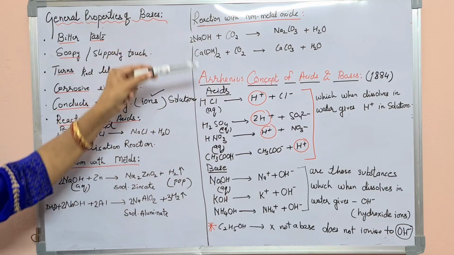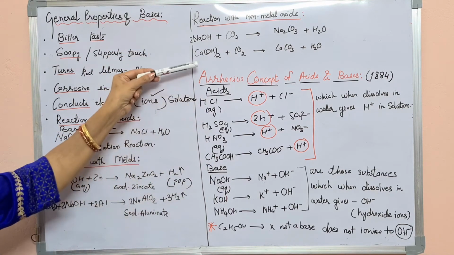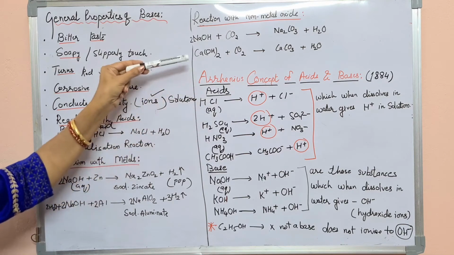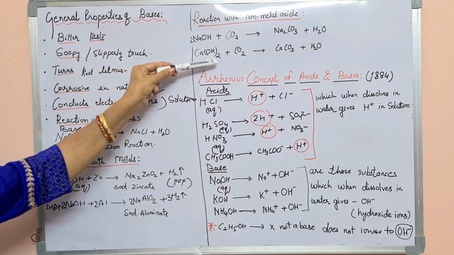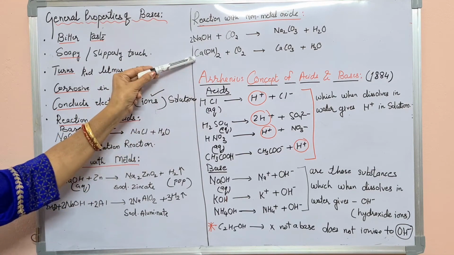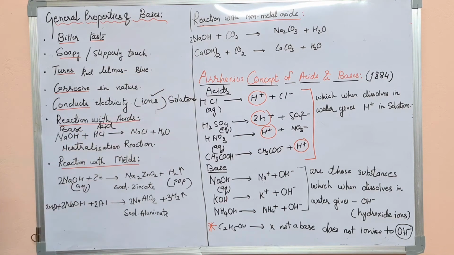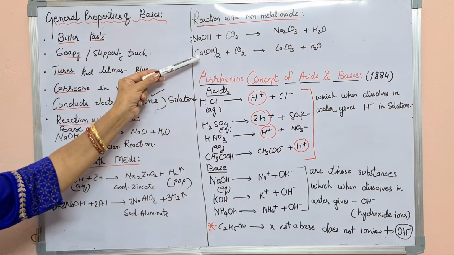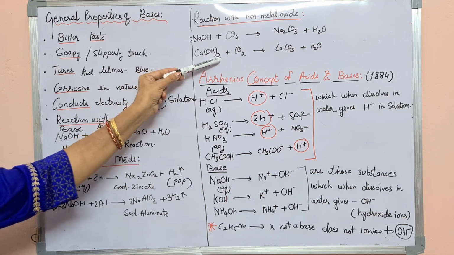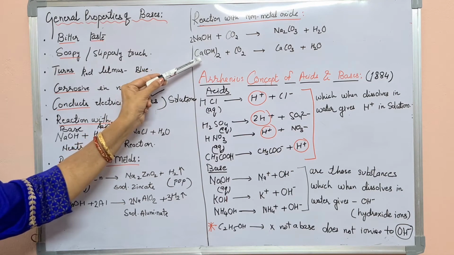Now the next base we are taking is calcium hydroxide. The formula is Ca(OH)2. Calcium's valency is 2, so that is why the bracket with 2 will come. Such cation-anion formation and how to make formulas we studied in 9th class. Calcium's valency 2 will come here, hydroxide valency 1 will come here.